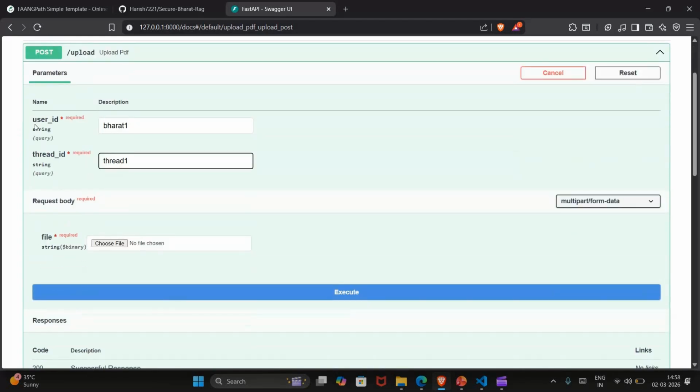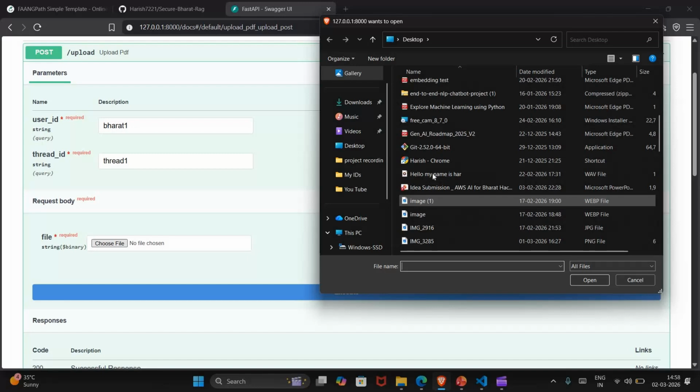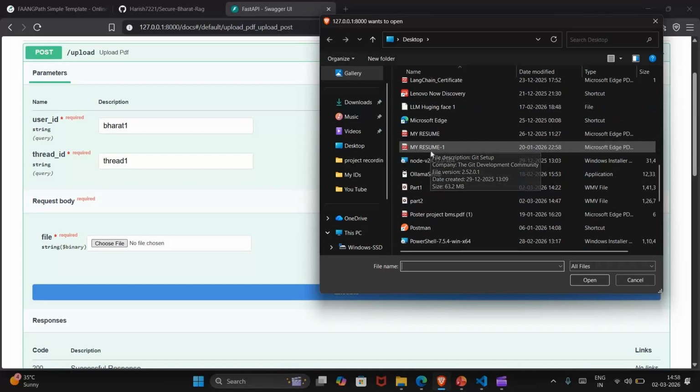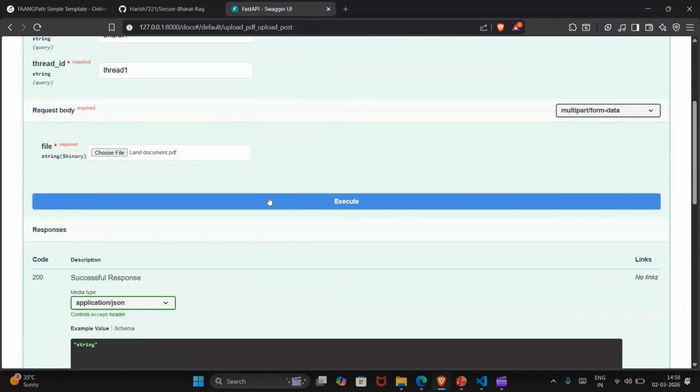So when we are given a user ID and thread ID, based on that we can upload any documents. The documents may be one or many. Now let's upload the same land documents. Now we have uploaded the land document, and the content of those land documents and their vectors are stored in the vector database.